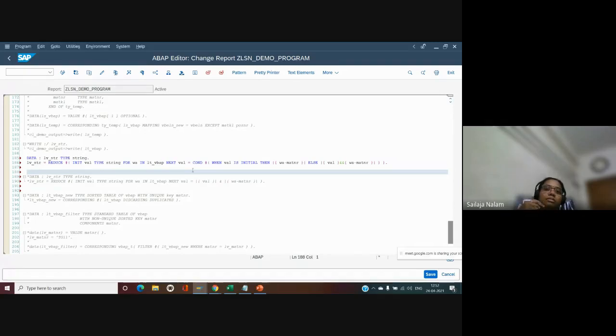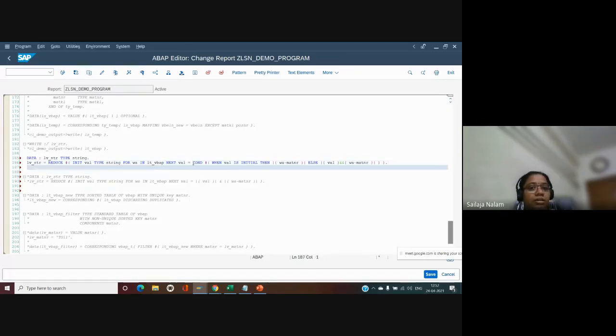It is like a loop pass. The value should be populated with material, and the value will not be initialized every time the loop passes. It will have the previous value. For that reason, I want to concatenate the existing value with the new material.